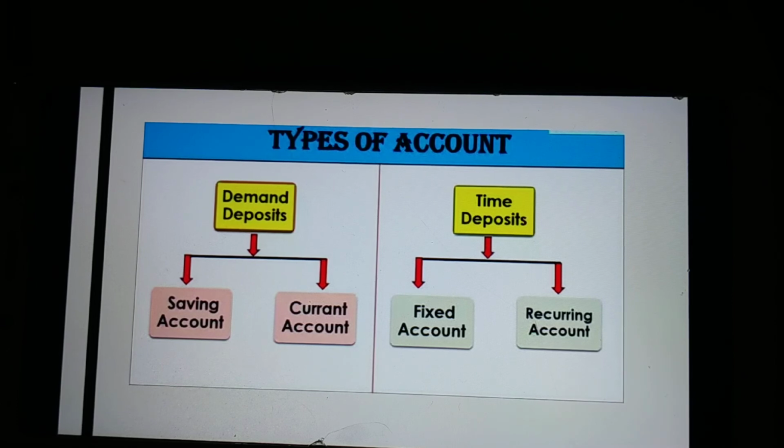Fixed deposit account. This is called time deposit or term deposit. In this account, the amount is deposited for a fixed period. That is why it is called fixed deposit account. The depositor cannot withdraw money before the stipulated period fixed between the bank and himself. Compared to recurring and saving account, the rate of interest is higher. The bank gives a written promise to pay the deposited amount with interest to the depositor.